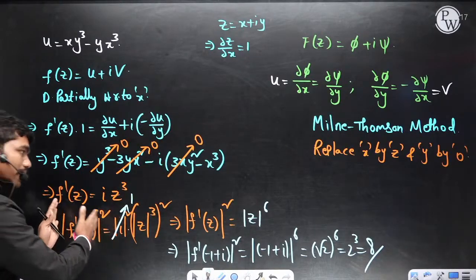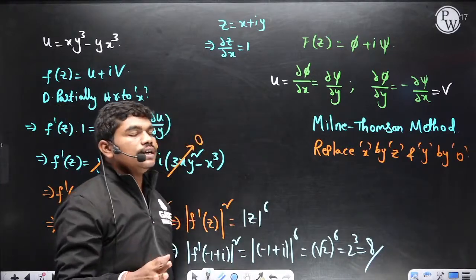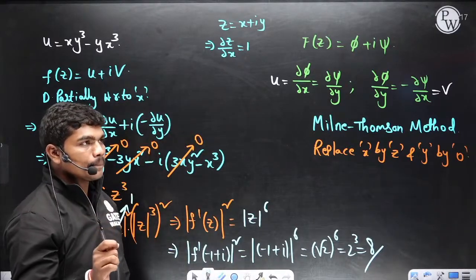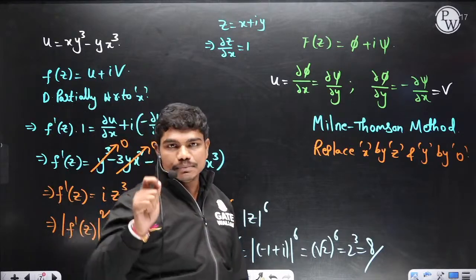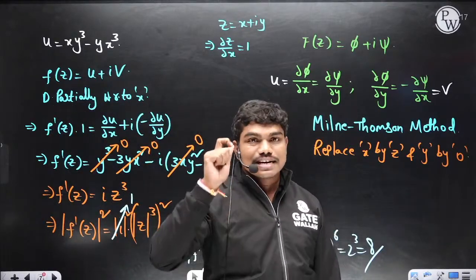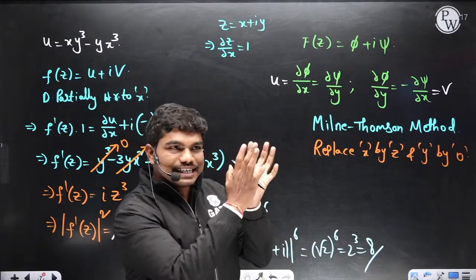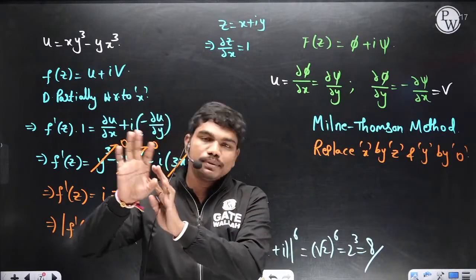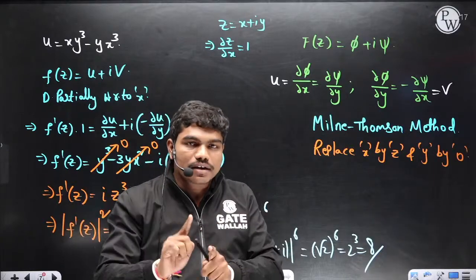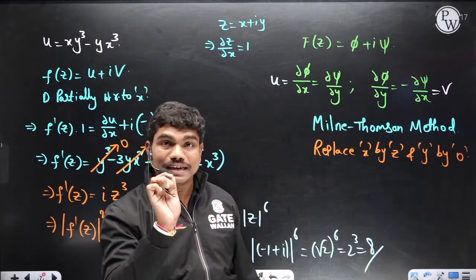Okay, so then this is simple modulus property. Clear? Good. Any doubt at this point? Look, here I would like to tell you one very important point, because now in this year there are some MSQs which are coming. Try to listen to this point very carefully, guys. Whenever your function is analytic, Cauchy-Riemann equations will be satisfied, definitely, no doubt. But if Cauchy-Riemann equations are satisfied, your function need not be analytic. Okay, so please keep this point in mind.